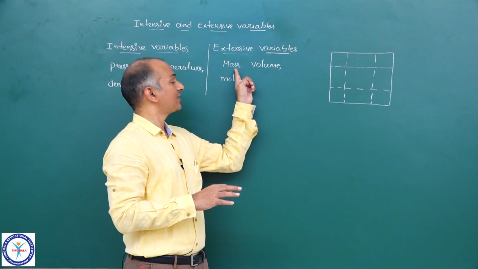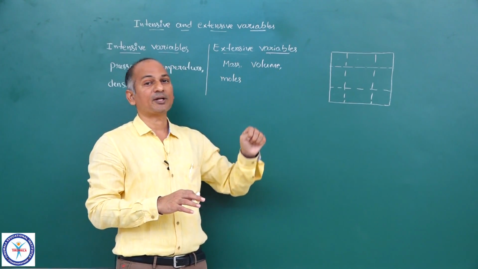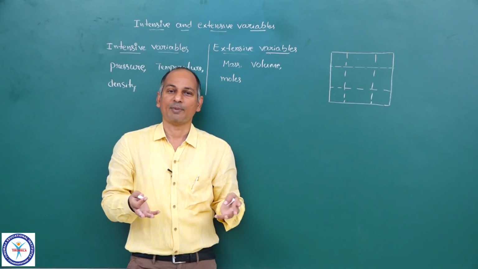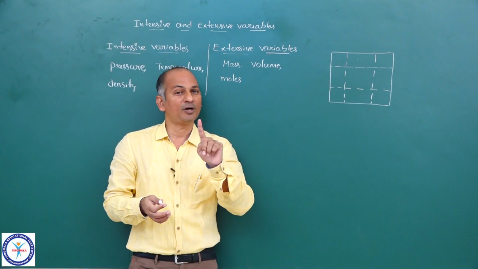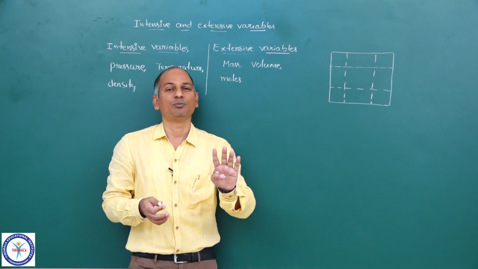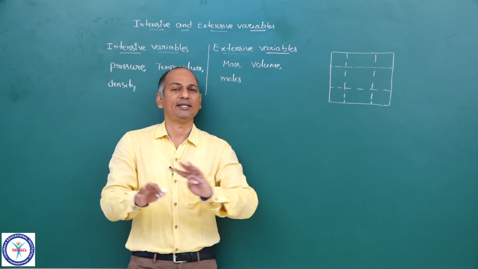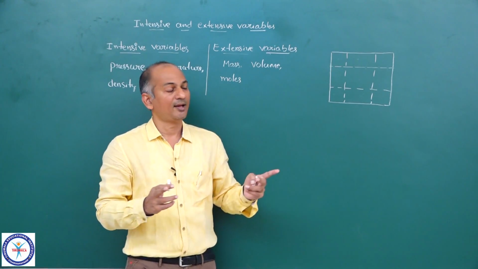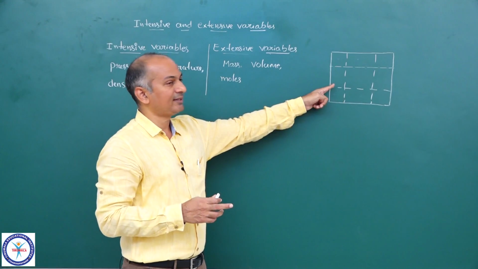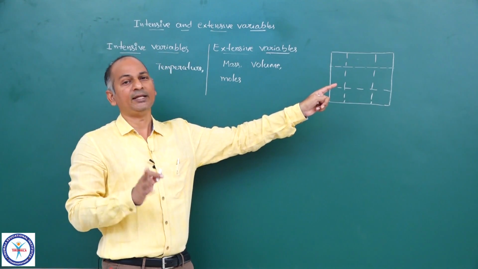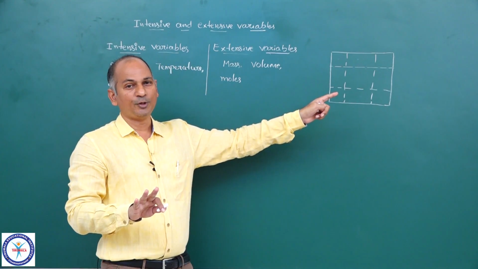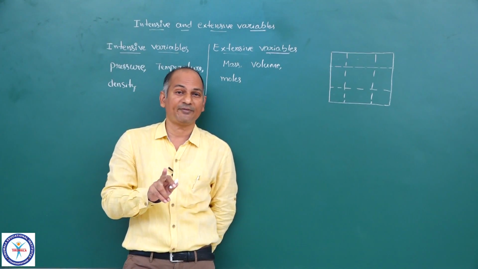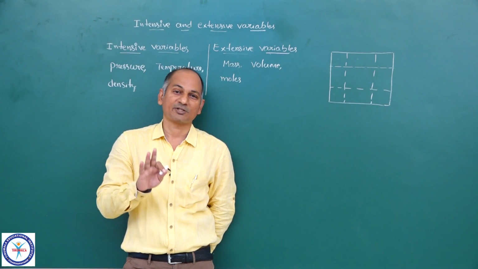Similarly, if you come to mass, do you think the mass of any particular part is equal to the mass of the whole system? No. So, mass is an extensive property. Volume of any part is not equal to volume of the whole system. So, volume is an extensive property. But when you divide the system, equally or unequally, into n number of parts, do you think the pressure of the whole system and the pressure of each part will be different? No way. Pressure will be same.